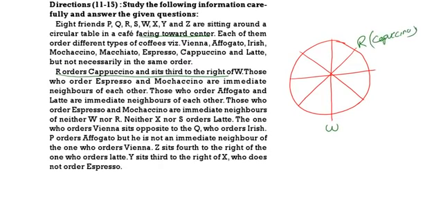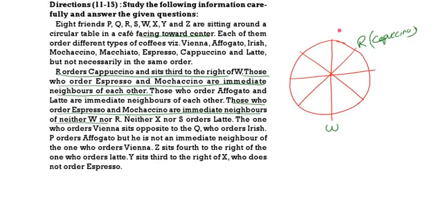R is ordering cappuccino. Then, those who order espresso and mochaccino are immediate neighbors of each other, and they are the neighbors of neither W nor R. That means mochaccino and espresso will not come in these four positions.